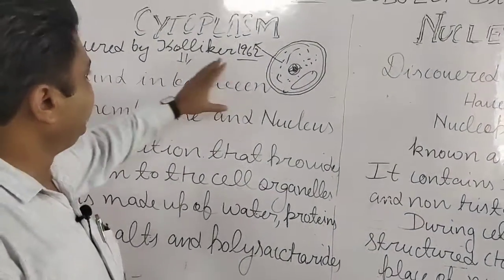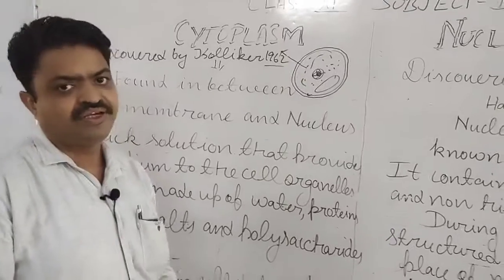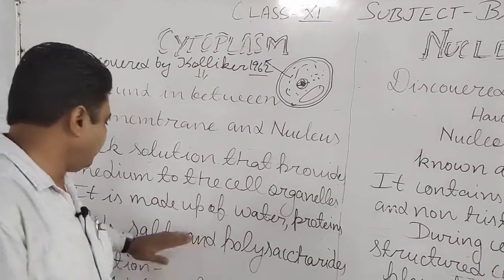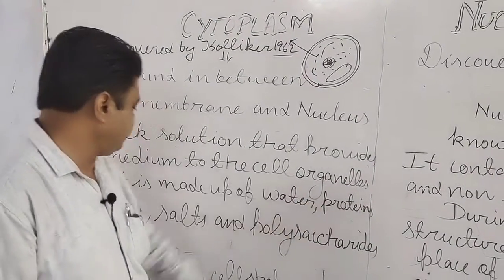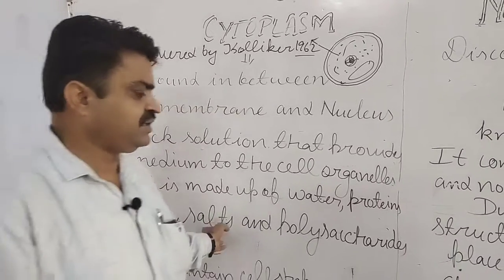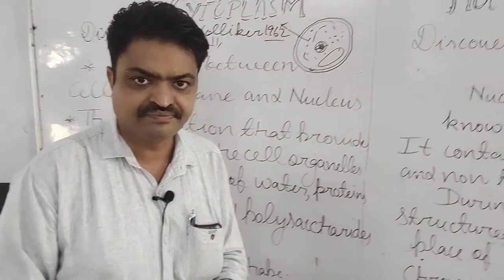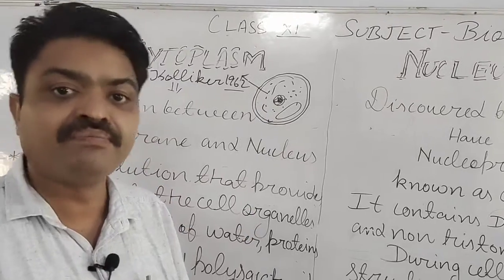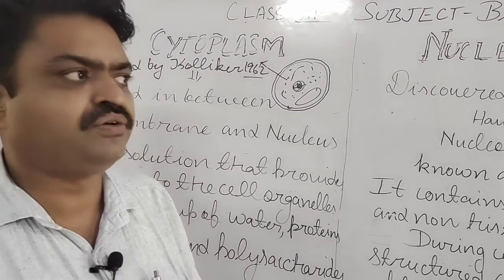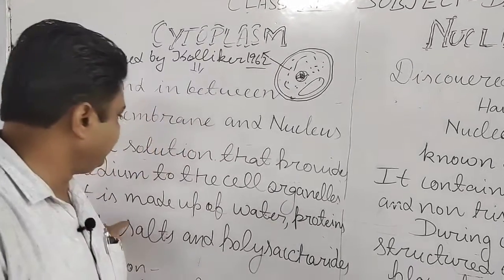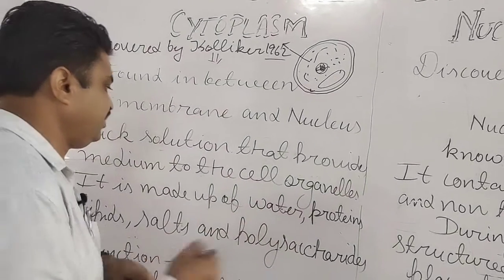The cytoplasm is made up of water, protein, lipid, salt and polysaccharides. It is the biochemical composition of the cytoplasm, student. Mainly, what is found in this?